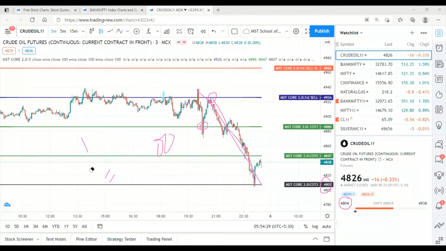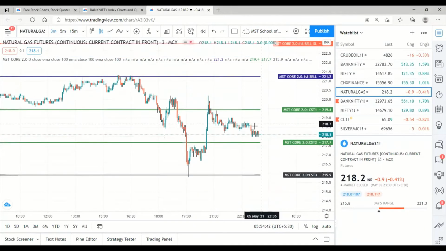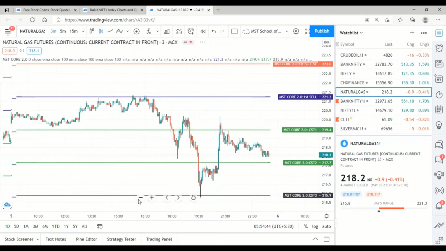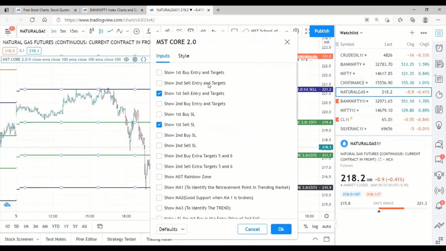Now let us see what happened with natural gas and Bank Nifty. From yesterday we started restricting to only 3 trades, so I am showing only 3. So yesterday what happened in natural gas? Same again, we have to go here and enable first buy and first sell.